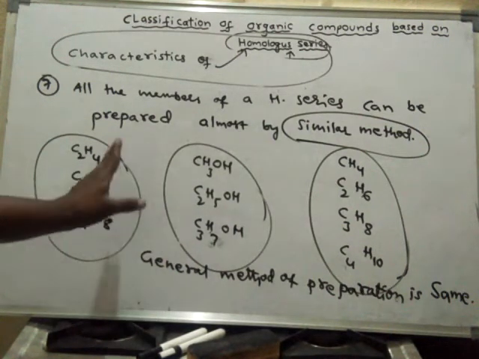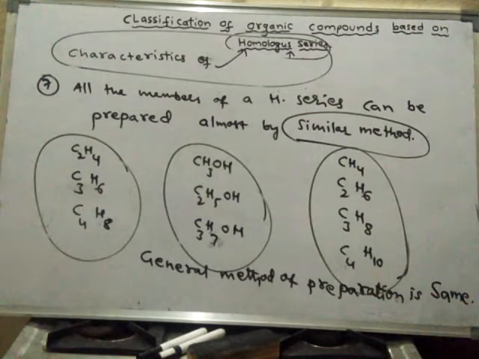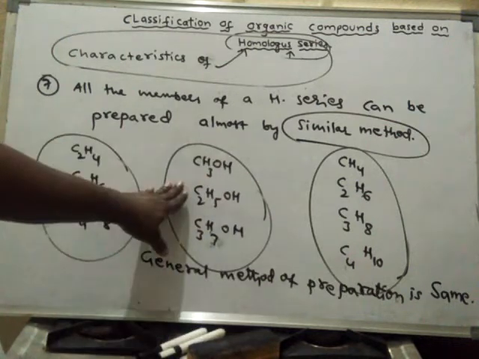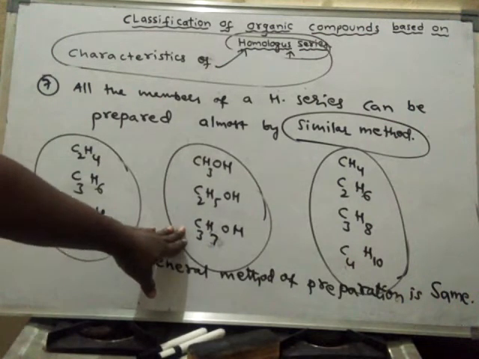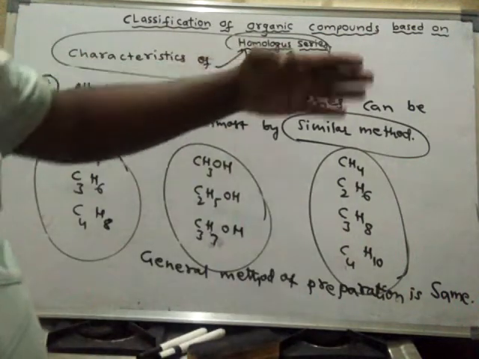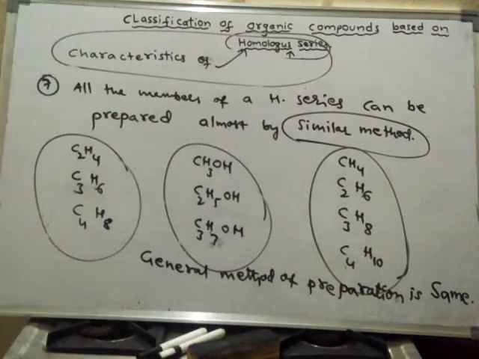So this is one homologous series, and all the compounds which show similar properties will come under this homologous series. All the compounds which show similar properties will come under another homologous series, known as the alkyl homologous series. So all the compounds are classified into different families or different homologous series.